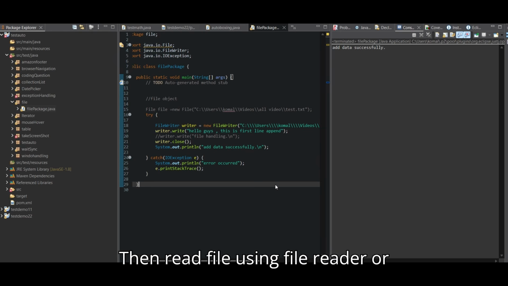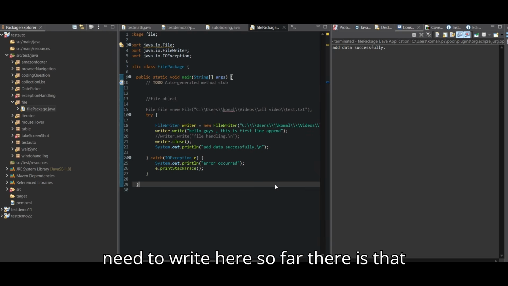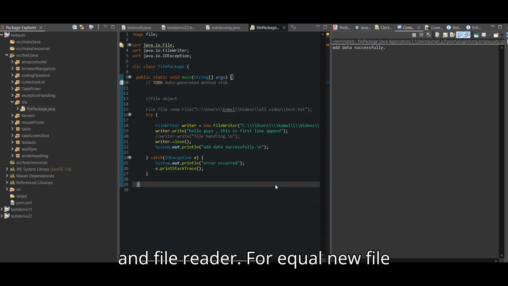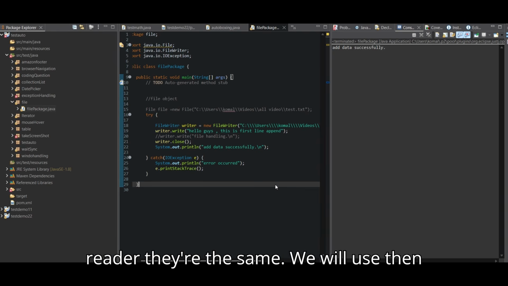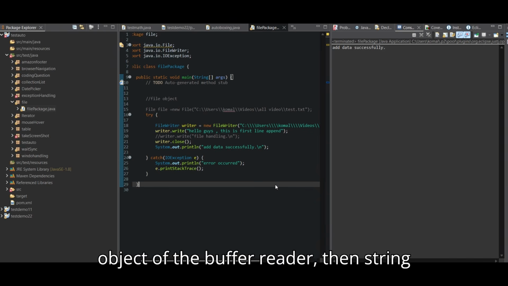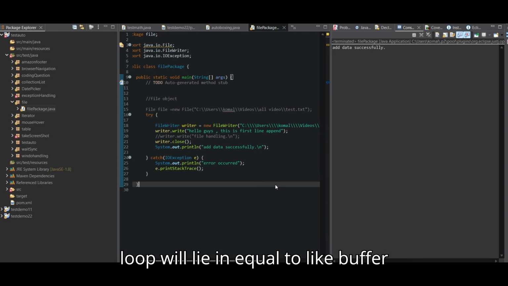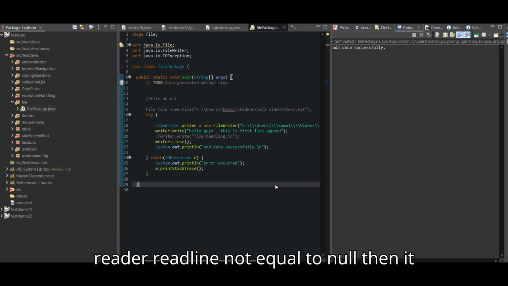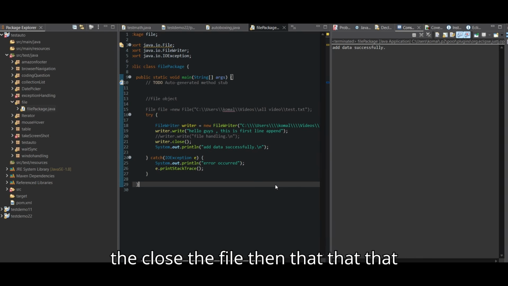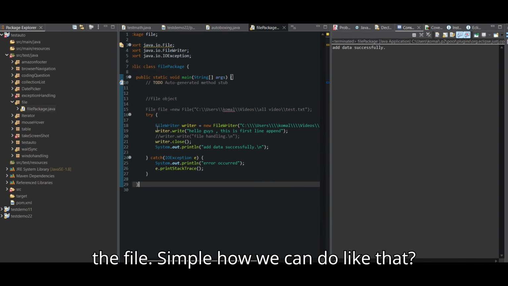Then read the file using file reader or buffer reader. What code do we need to write here? There is try catch also. First of all, the file reader will open the file with the help of the object. File reader equal to new file reader, the same we will use. Then buffer reader reads the file line by line. We create the object of the buffer reader. Then string line, read the file till the line becomes null. Then we will use the while loop: while line equal to buffer reader dot read line is not equal to null. Then it will read, terminate the line and close the file. That way we can read the file.